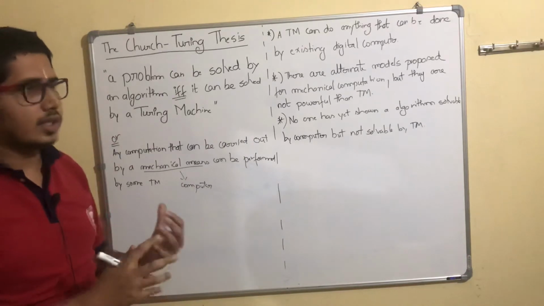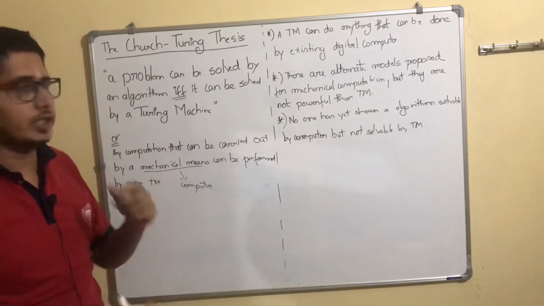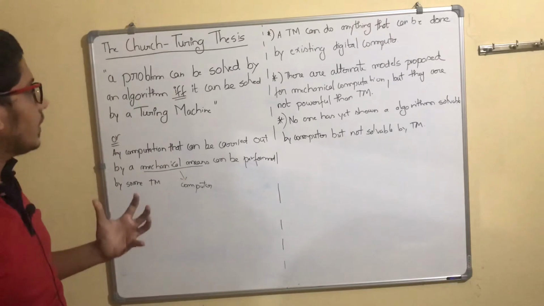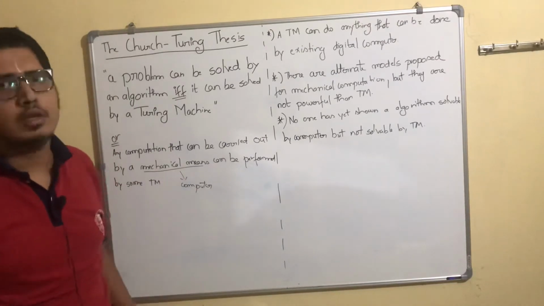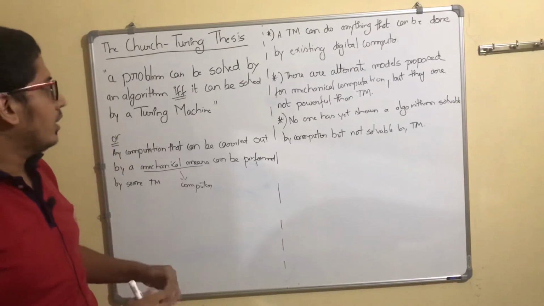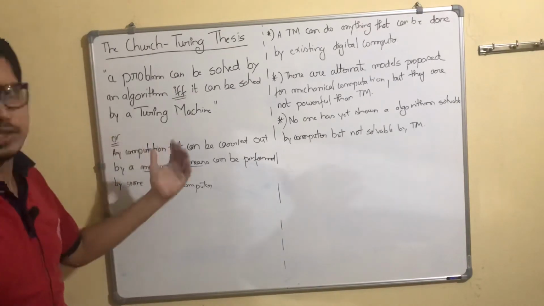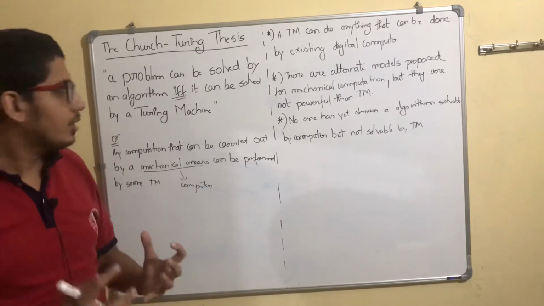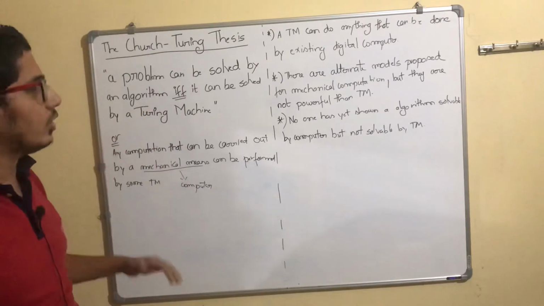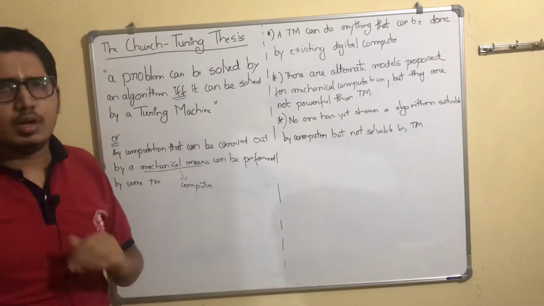That is, they say that a computer is nothing but a Turing machine. There have been many arguments from 1936 till date, both against it and for it, but no one has given a concrete proof that this statement is wrong, so it has been considered true.